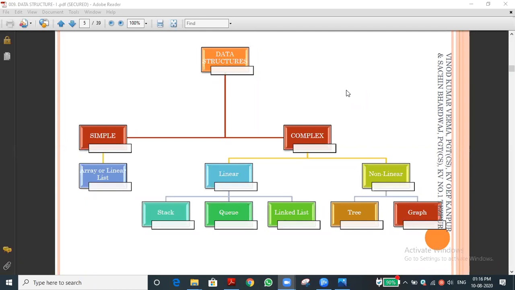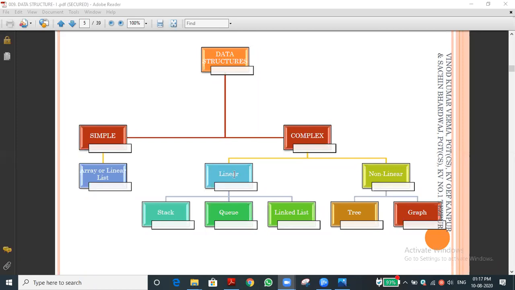Sir, is array mutable or immutable? There is no such concept in C++, C or Java; that concept is available only in Python. That's what I'm coming to tell. There is no concept called array here, so we are using list as a data structure instead of array. Let me come to the complex data structures, linear and non-linear. As per our book, Delvin said that it is a compound data structure.